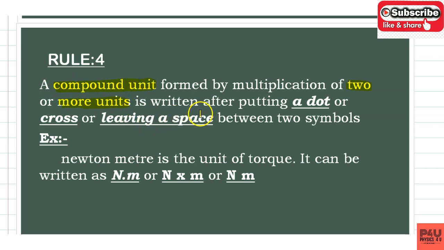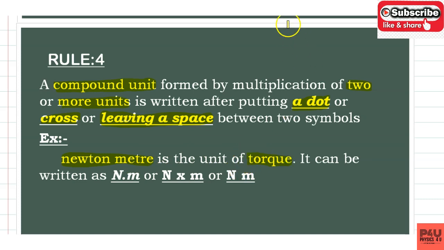You should put a dot between the two units, or place a cross, or just leave a space between the two units. For example, take newton meter. We know it is the unit of torque.